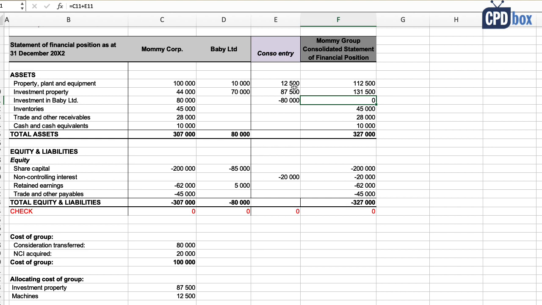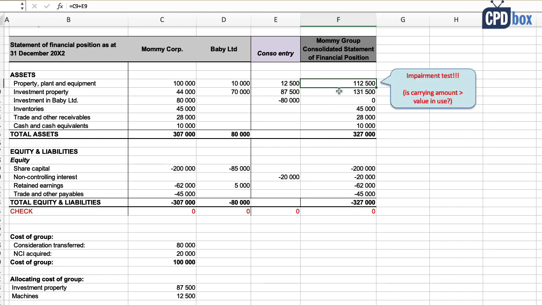So for example, here you would need to perform the impairment test because carrying amount is definitely greater than the fair value. So this indicates the impairment. It might not necessarily be there. It could be that the value in use will be greater than the carrying amount of 12,500. So then you're all okay, but you should definitely test.